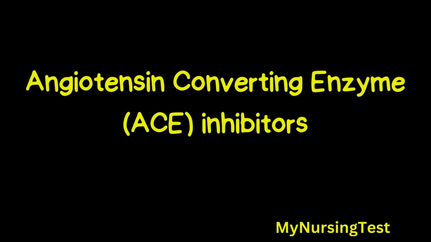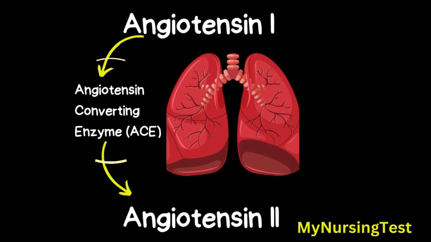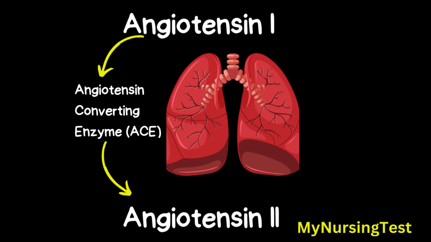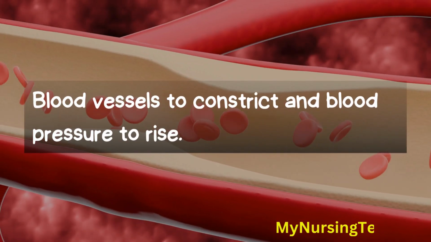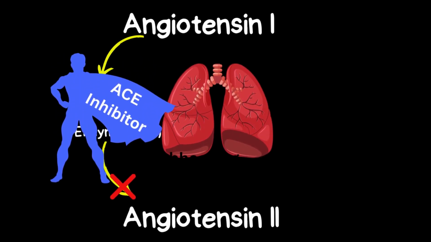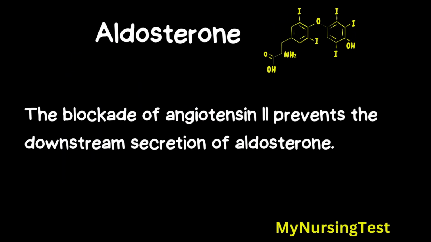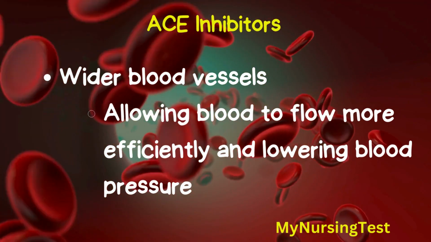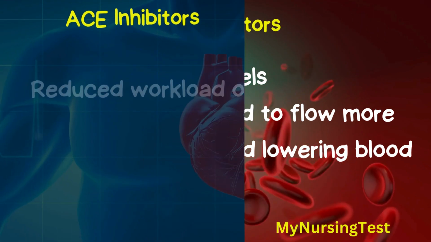Today, we'll dive into the fascinating world of angiotensin-converting enzyme ACE inhibitors, a crucial medication for managing various cardiovascular conditions. What are ACE inhibitors? Imagine a tiny enzyme called angiotensin-converting enzyme, the bad guy in our story. It converts angiotensin 1 into potent angiotensin 2, causing blood vessels to constrict and blood pressure to rise. ACE inhibitors, like superheroes, block this conversion and lower aldosterone levels in the body at the same time. All these actions lead to wider blood vessels, allowing blood to flow more efficiently and lowering blood pressure.